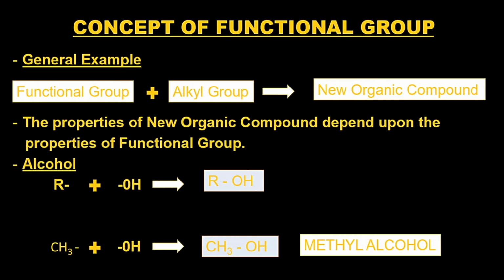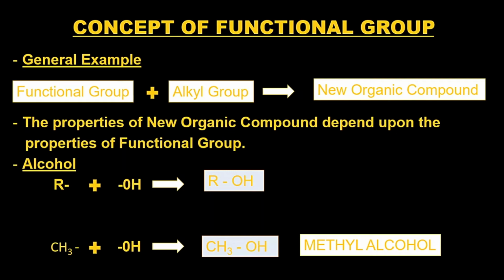Let us have a more specific example, like alcohol. In alcohol, there is a specific functional group which is called the OH group or hydroxyl group. This hydroxyl group is the characteristic of alcohol, and the other group is the R group, rather alkyl group. Both combine to make an alcohol.